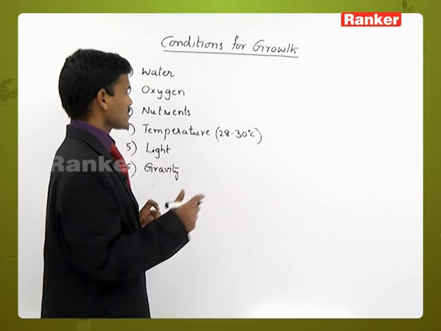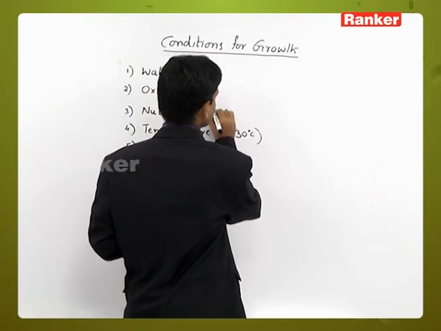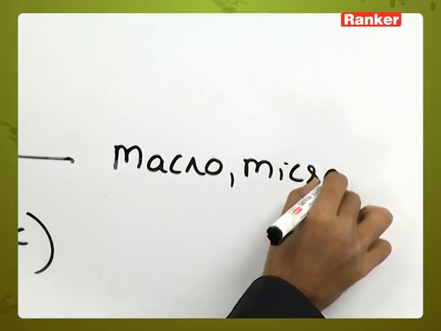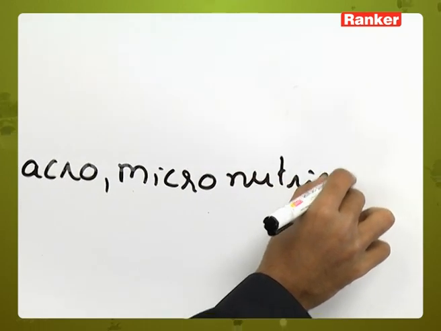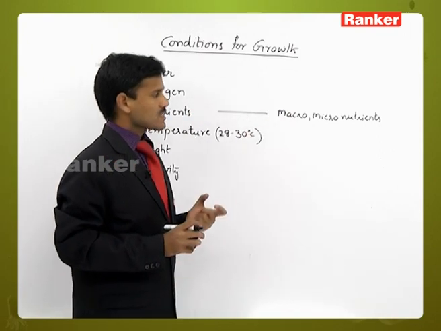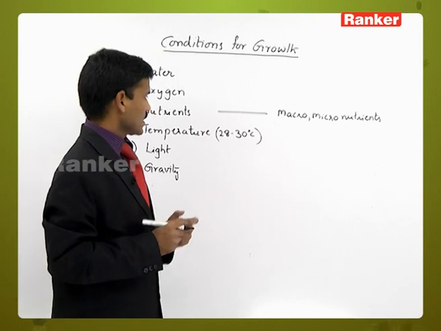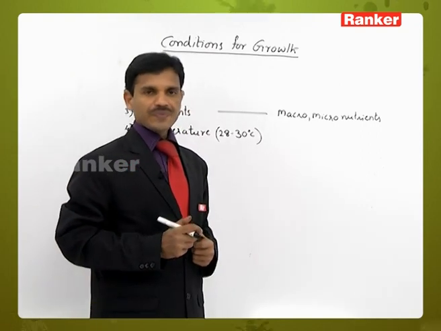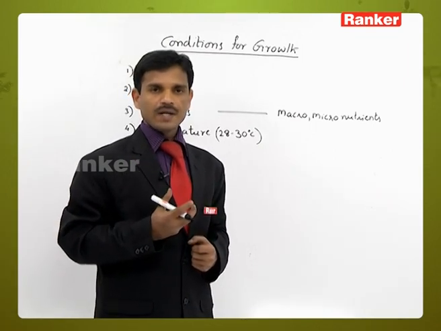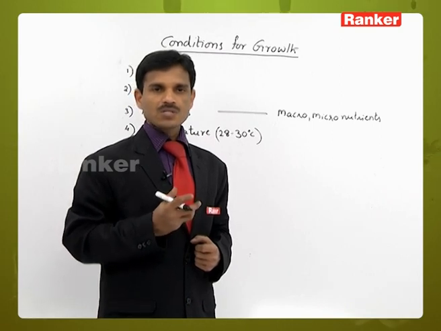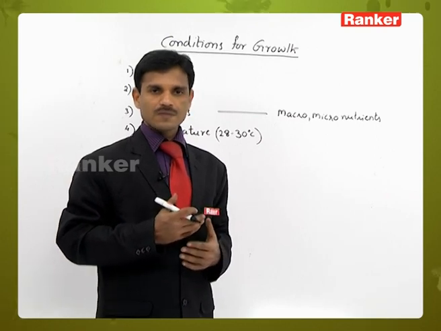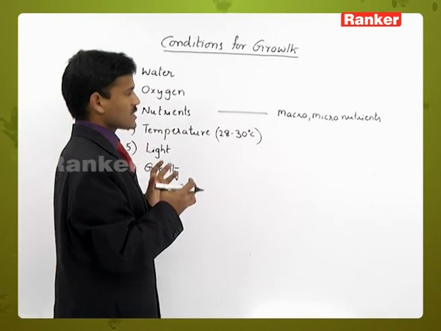Macronutrients and micronutrients are also important for growth, activating the enzymes. And all the main food materials like carbohydrates, fats and proteins are also composed of nutrients: carbon, hydrogen, oxygen, magnesium, nitrogen, phosphorus, potash. All these are essential.